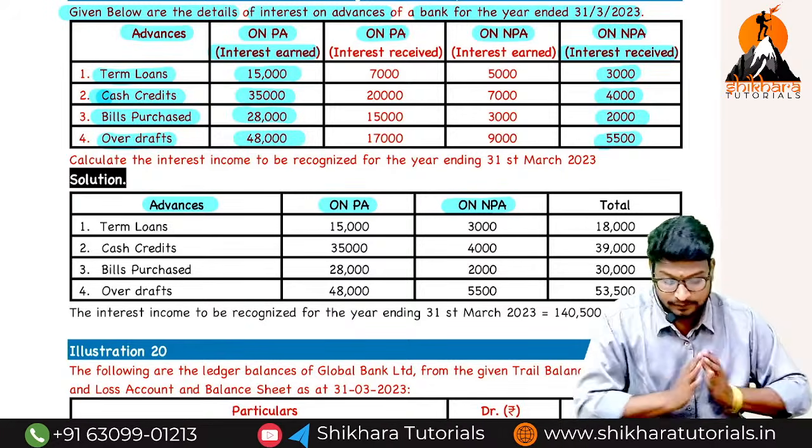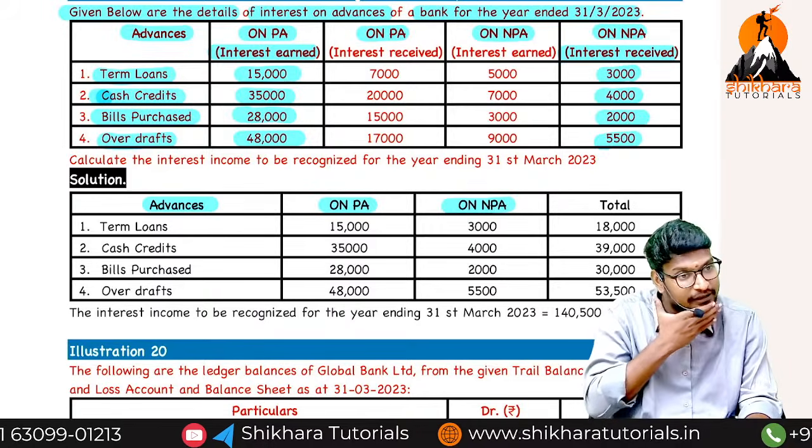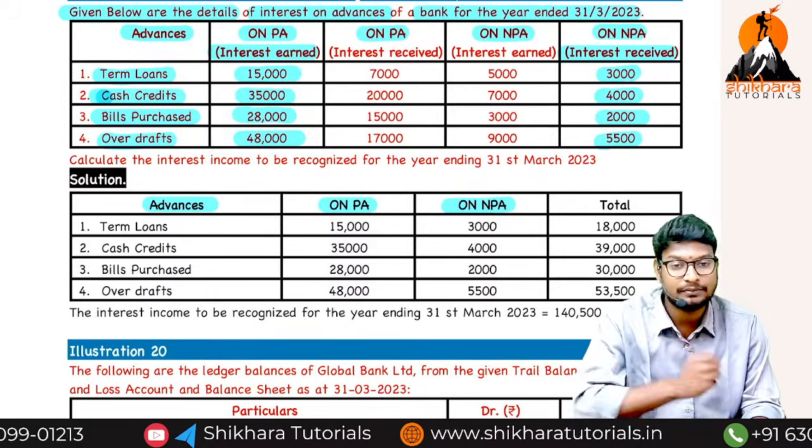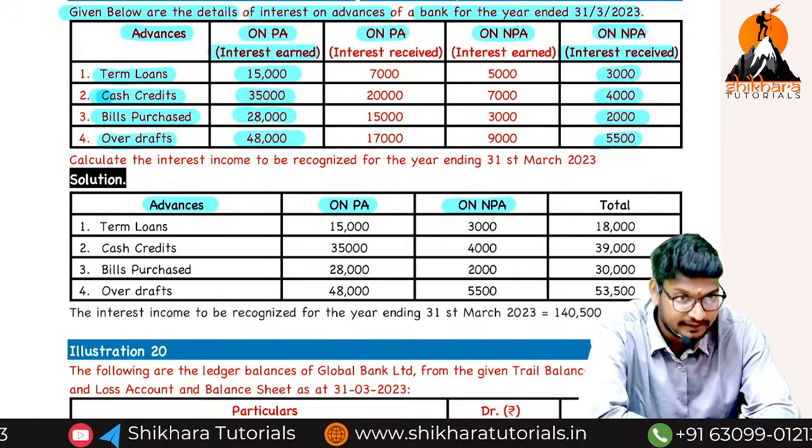One lakh 40,500 is the total interest income. We have to transfer to which account? Incomes are transferred to the P&L account. Which side? Credit. Are you understanding my point?